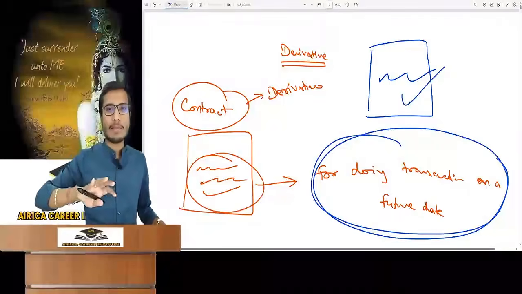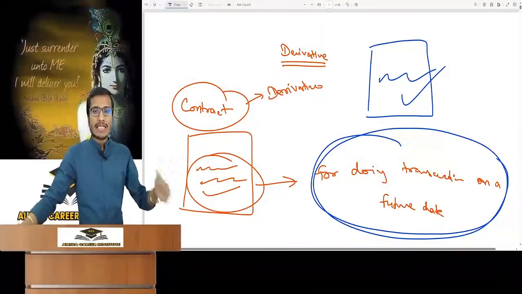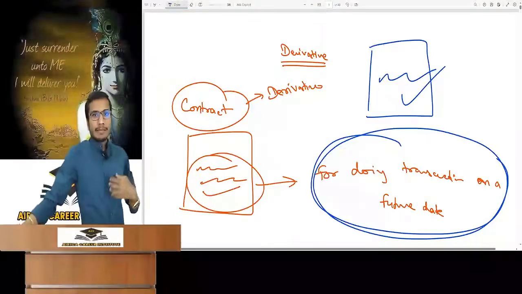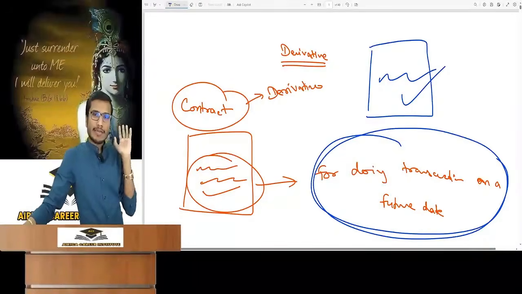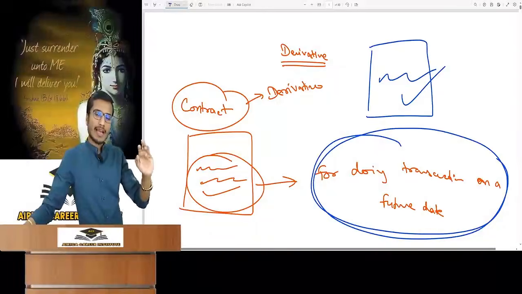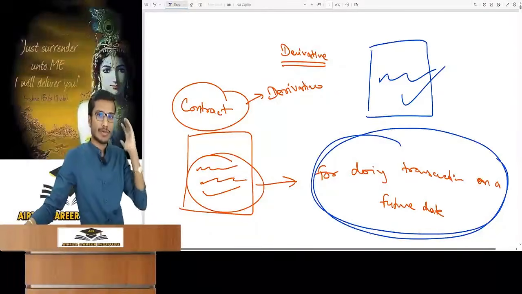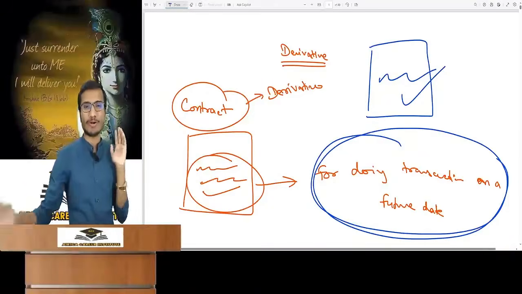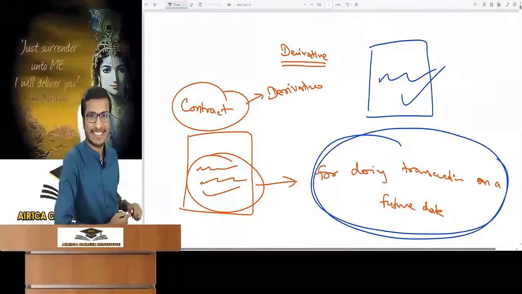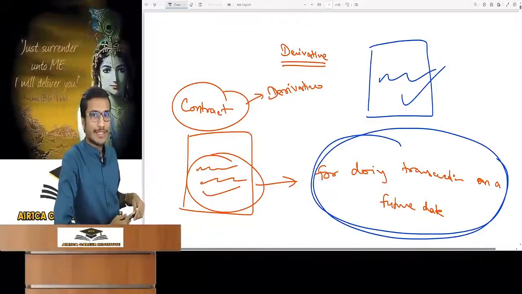Now I will make you understand with an easy example. Suppose as a person, I saw a property, and I thought that as per the market standards, this property is very profitable and its value can get doubled in the next 6 months. Suppose today this property is available for rupees 1 crore and I get a feeling that its value will reach up to 2 crore within the next 6 months. So I should buy it.